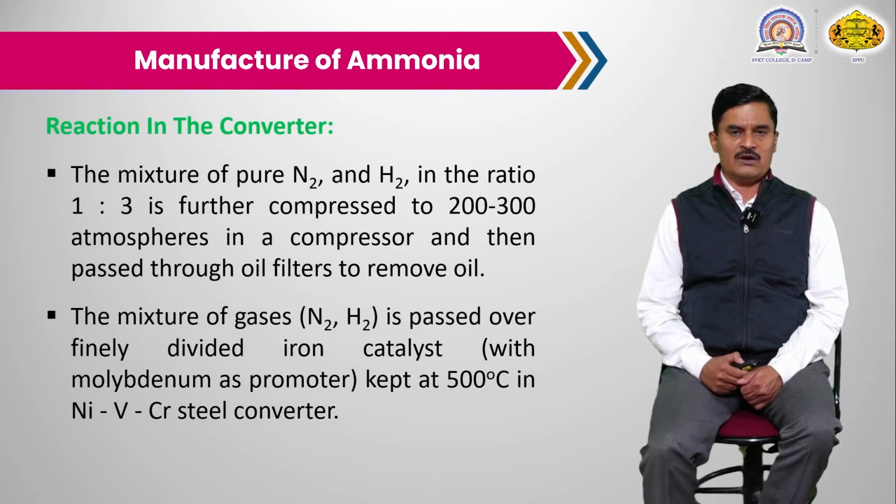Reaction in the converter. This is the most important step in the manufacture of ammonia. The next step is the reaction mixture, which is passed into the converter. The mixture of pure N2 and H2, the pure nitrogen and hydrogen in the ratio 1:3, is further compressed to 200 to 300 atmospheric pressure to remove the unwanted impurities present in the nitrogen or hydrogen gas.